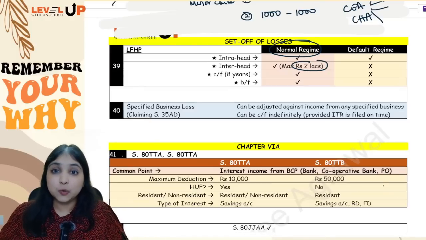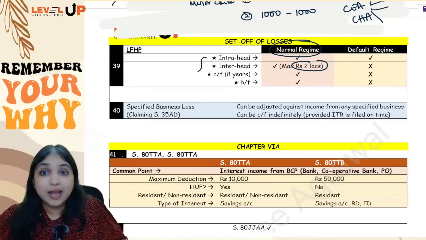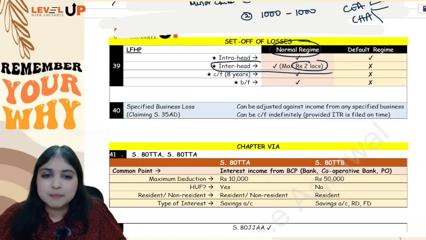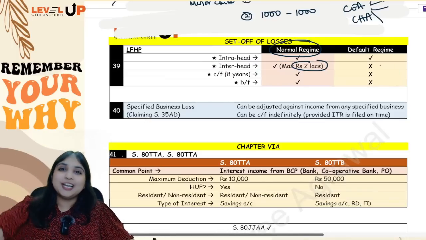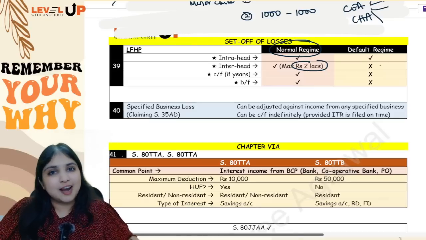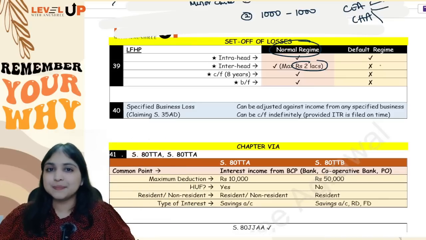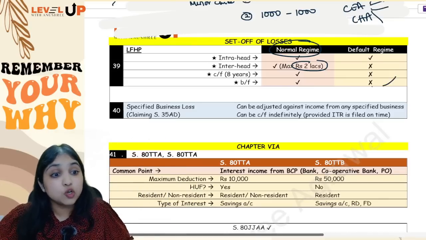Only intra-head is allowed. So under the normal regime, you can do everything. Only thing, inter-head maximum 2 lakh only. That's the only point. But in default regime, you can do only intra-head. If you're not able to do intra-head, that's all. Forget about it, the loss will lapse. No carry forward also, no bring forward also.